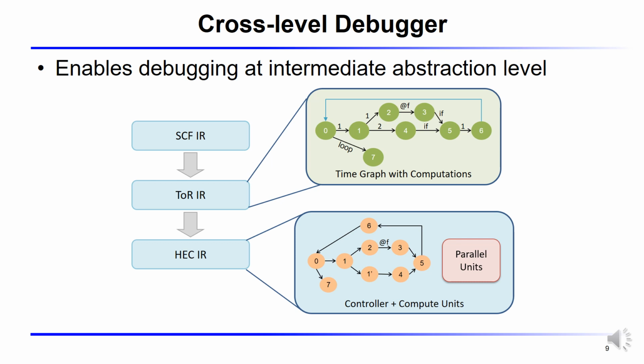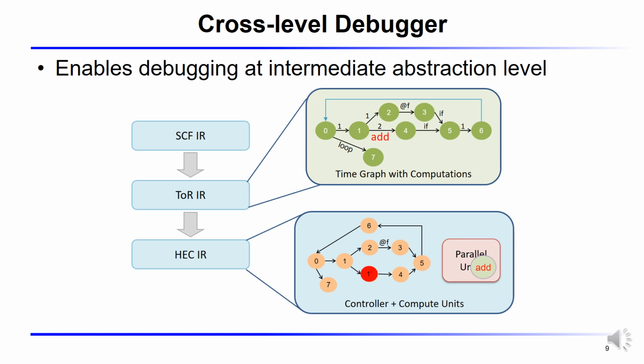The TOIR is suitable for data flow information, while the HEC-IR is suitable for the low level of abstraction like handshake protocol or register sharing. The equivalence mapping in the synthesis procedure can also be easily obtained, which must be obeyed during the cross-level debugging.